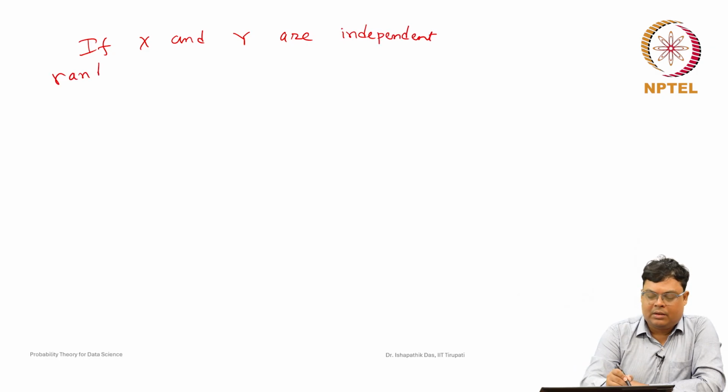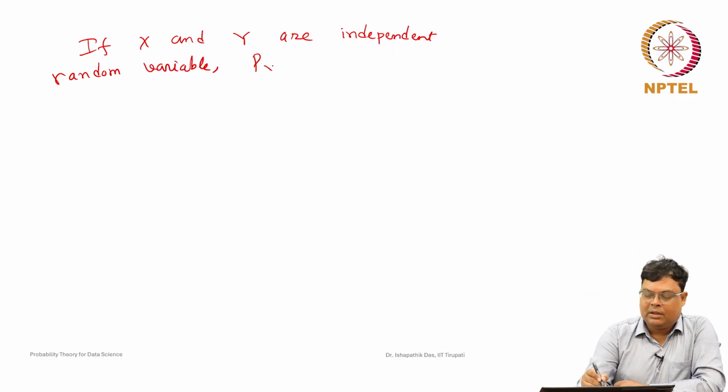So, if X and Y are independent, so from the example what we got, in general, they are independent random variables.